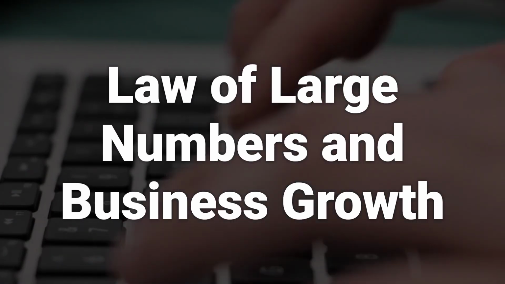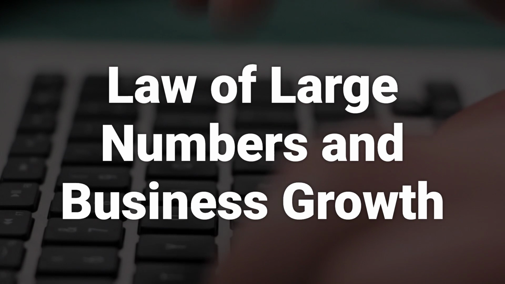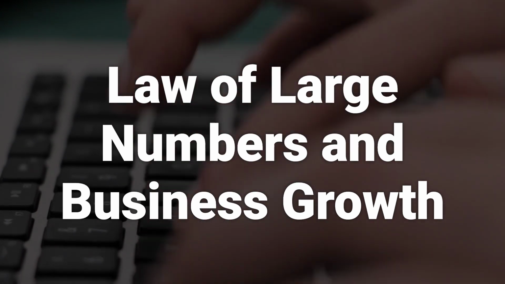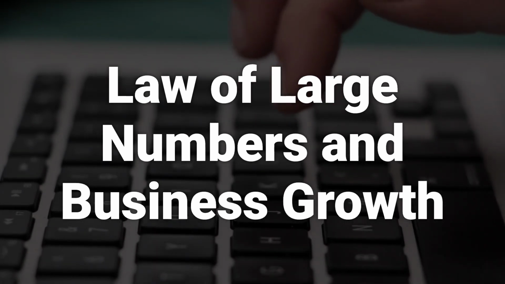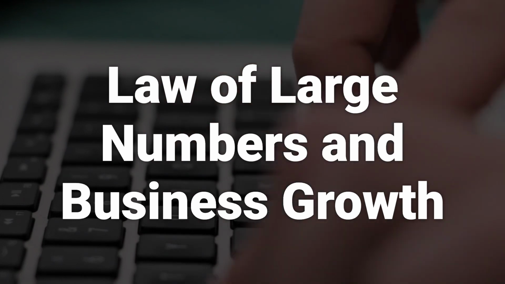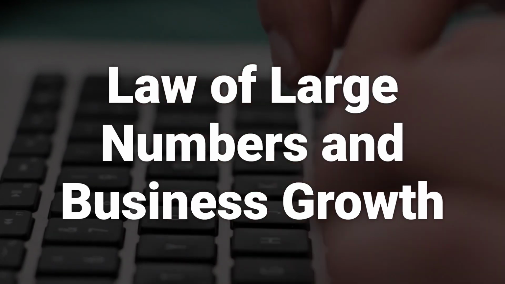In business and finance, this term law of large numbers is sometimes used colloquially to refer to the observation that exponential growth rates often do not scale. This is not actually related to the law of large numbers, but may be a result of the law of diminishing marginal returns or diseconomies of scale.